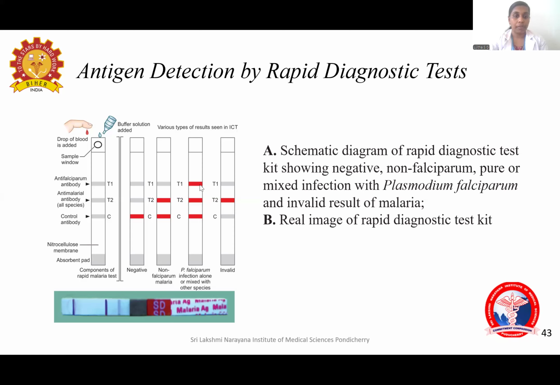Coming to this test, both the bands are coming positive. So the pan-malarial antibody for all the species is positive and falciparum also positive. So we can tell it is either Plasmodium falciparum alone or it can be a mixed infection with other species also. And this test is invalid because the control line is not coming. So this is how the antigen detection is done.